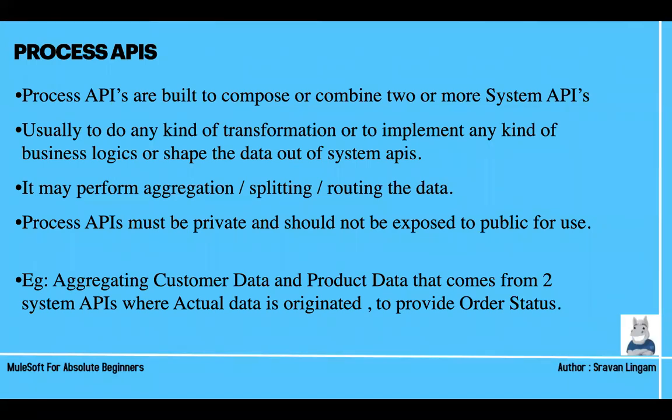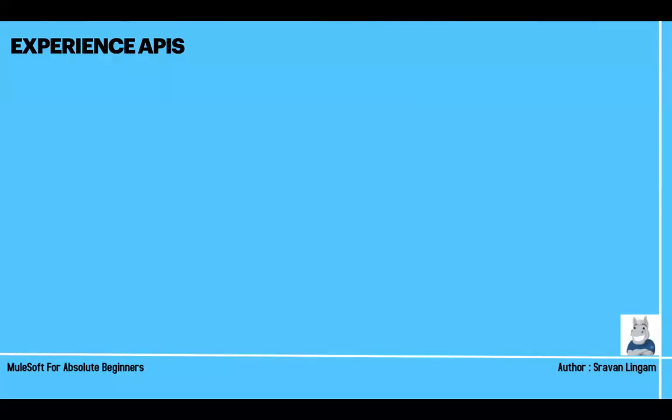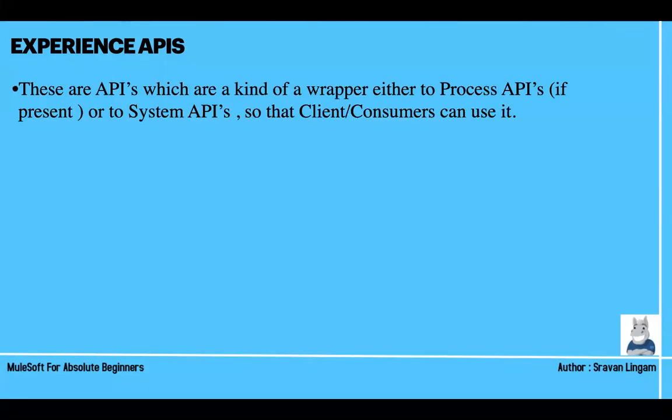Then these are the final category of APIs called experience APIs in API-led connectivity architecture. These are the APIs which are a kind of wrapper either to process APIs if present or to the system APIs, so that clients and consumers can use it. This is like the final level where you will give all those endpoints. Now you have seen bbc.com/sports and all those are experience APIs, because they are exposed to us.